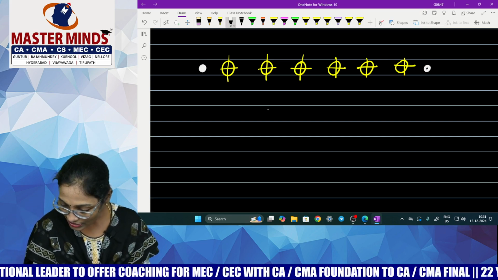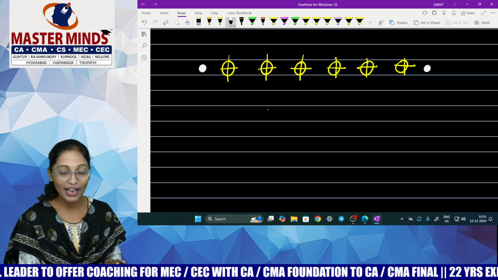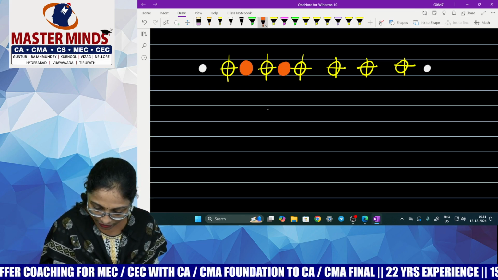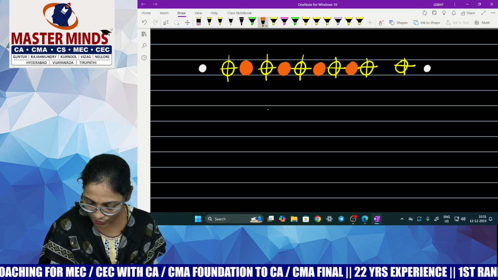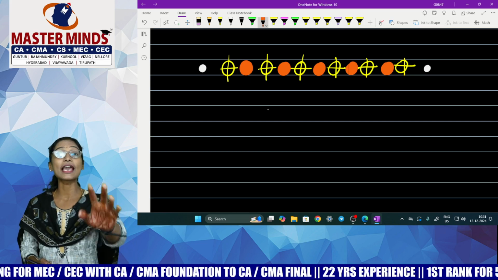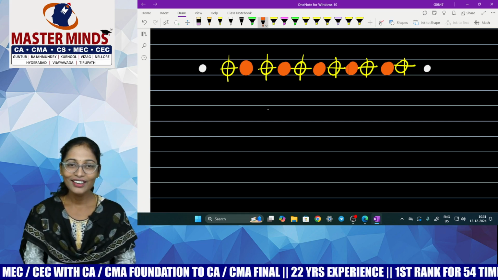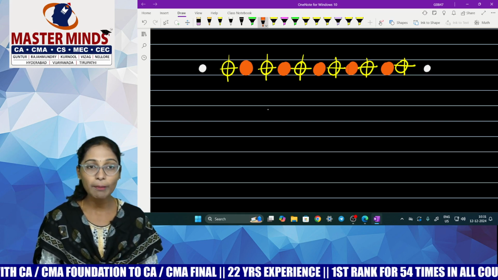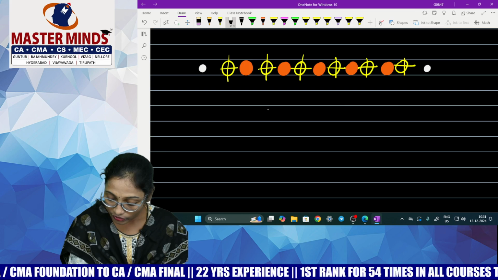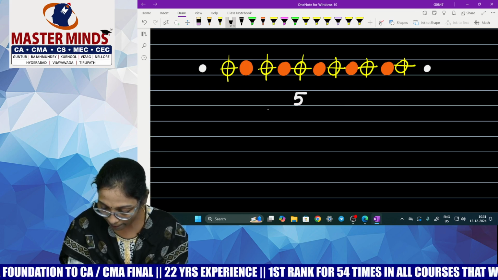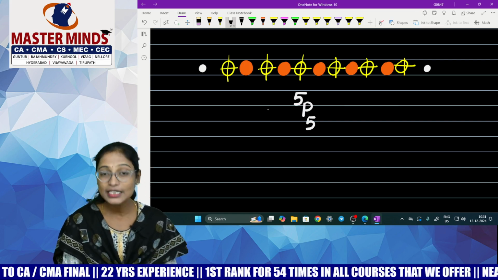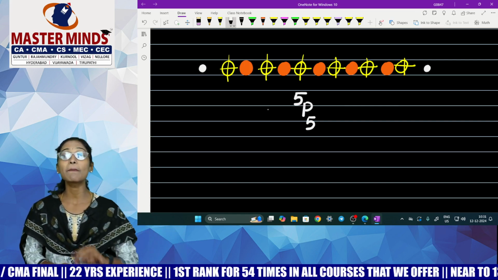Can I use this gap? No, I can't. So what are all the possibilities between trees? This gap, this gap, this gap, this one, this one. Tell me how many gaps are there between trees? 5 gaps. Within these 5 gaps, you have to arrange how many people? 5 people. So arrange 5 people out of how many gaps? 5 gaps. That you can do in 5P5 ways.